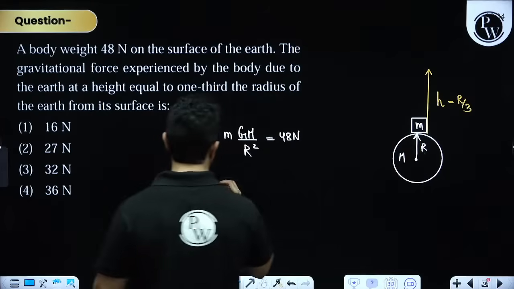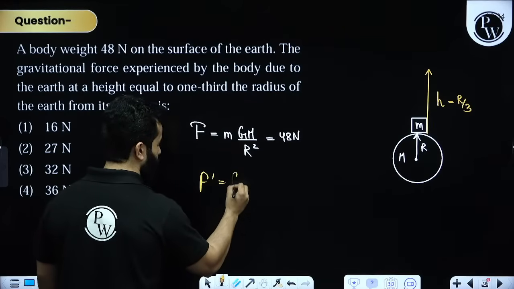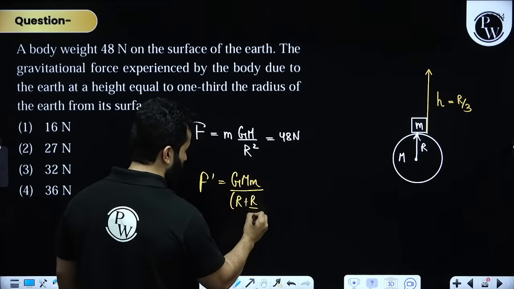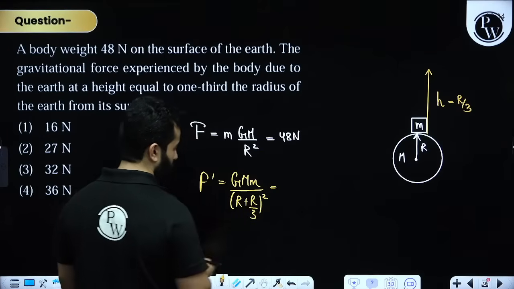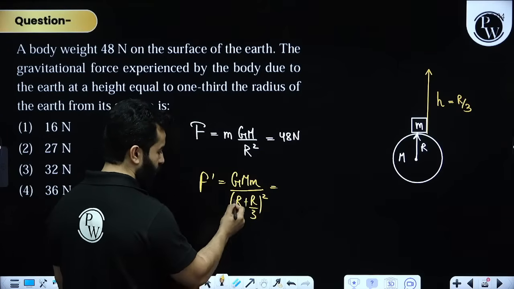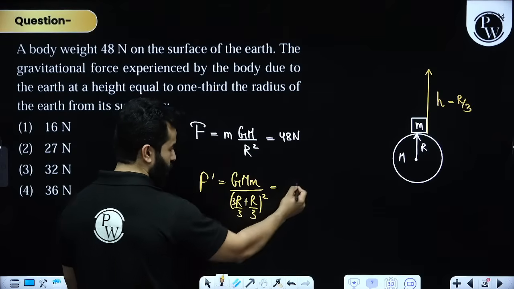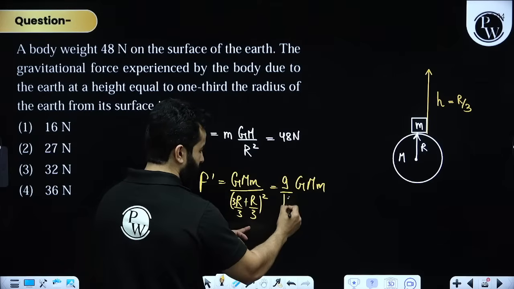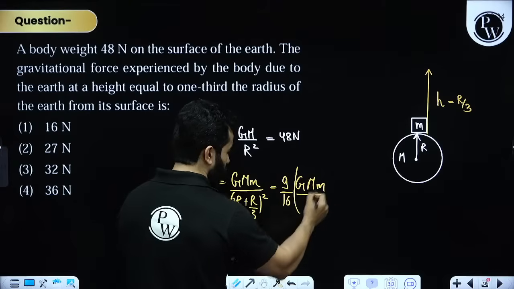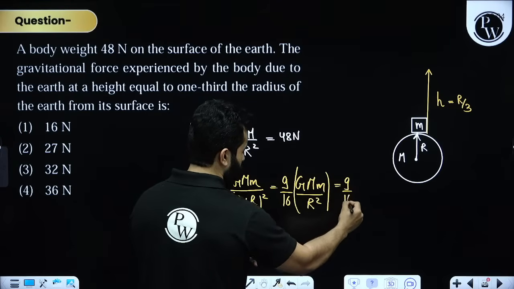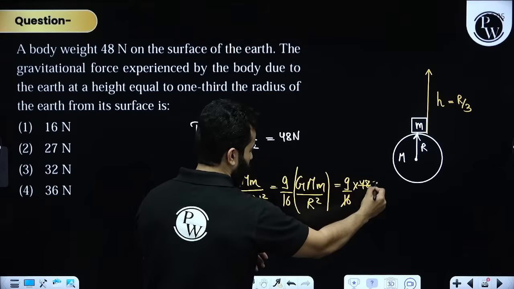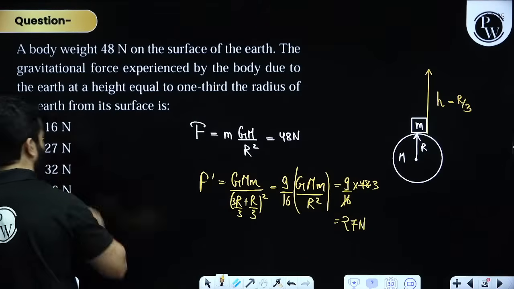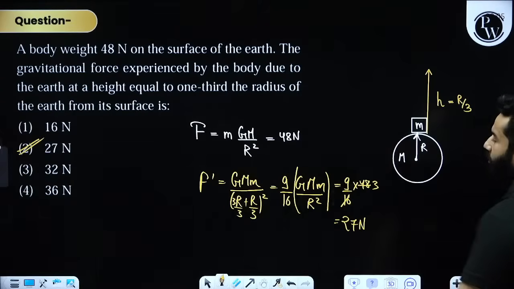So now the new force F dash will become GMm divided by R plus R by 3 whole square, which will become, दोस्तों, 4R by 3, so 16 by 9, so GMm and square of 3 will become 9 by 16 divided by R square. This thing is nothing but 48, so 48 times 9 by 16, that means 27 Newton is the correct answer. So again, a very easy and doable question from the NEET 2025 paper.